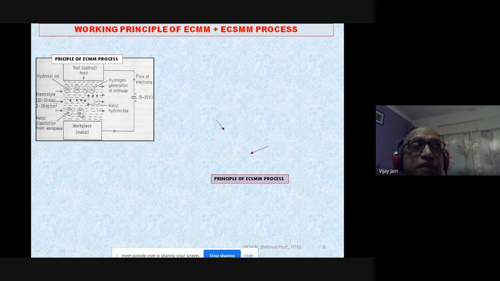Now note it carefully: material is being removed from the workpiece, that is the anode, as ferrous hydroxide or ferric hydroxide, depending upon the condition. And you get the shape of the workpiece as an inverse replica of the tool over here. And this is the principle of electrochemical machining as well as electrochemical micro machining. Now note here carefully, oxygen is generated on the workpiece and hydrogen is generated at the tool.